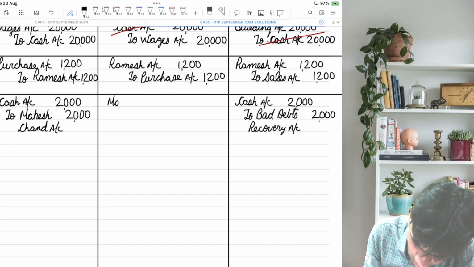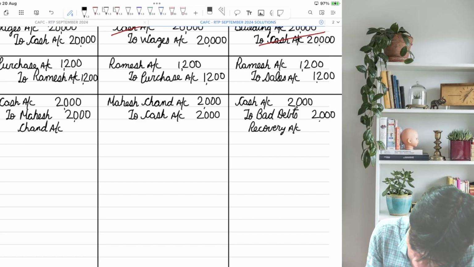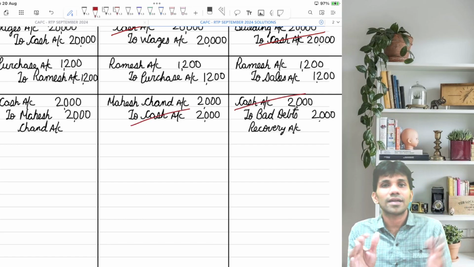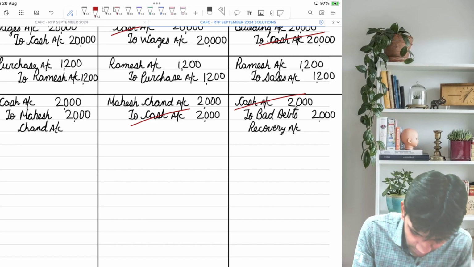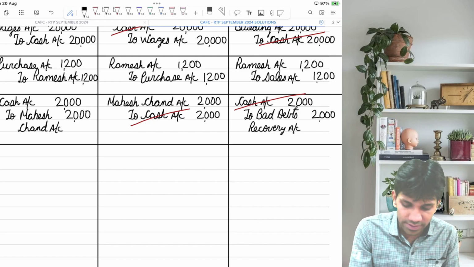Now reverse this. So this will be Maheshchand account debit to cash account. Anything gets cancelled? Yes, cash gets cancelled. What is the final entry, guys? Maheshchand account debit to bad debts recovery. Let's go for the next transaction.